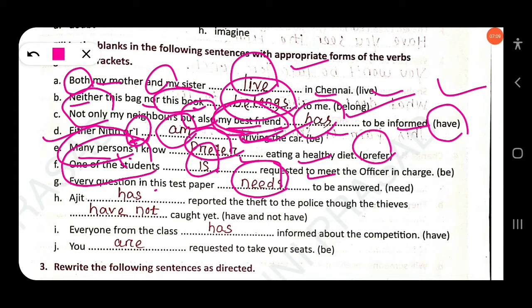The next, Ajit dash reported the theft to the police, the thieves dash not been caught yet. Here Ajit is singular, so have is given, and you have to write has. For Ajit we use has. But the thieves have not, so thieves is plural. So you have to use here have not been. Passive form, have not been caught yet.